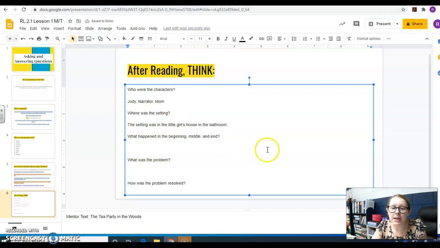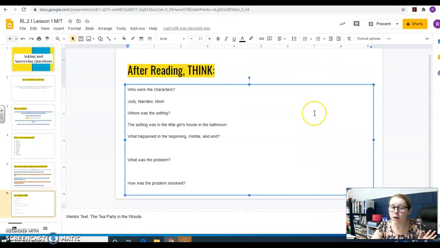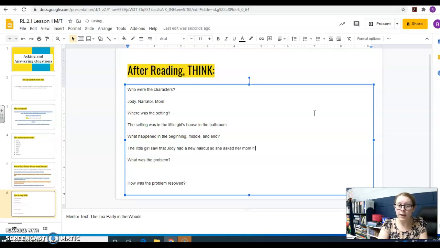What happened in the beginning, middle, and end? Now, I don't want you to sit there and say every single thing that happened, only the most important parts. So at the very beginning, what made her think about a haircut to begin with? Let's look back. My friend Jody had a new haircut, and it looked so cool. So the little girl saw that Jody had a new haircut. So she asked her mom if she could have one.